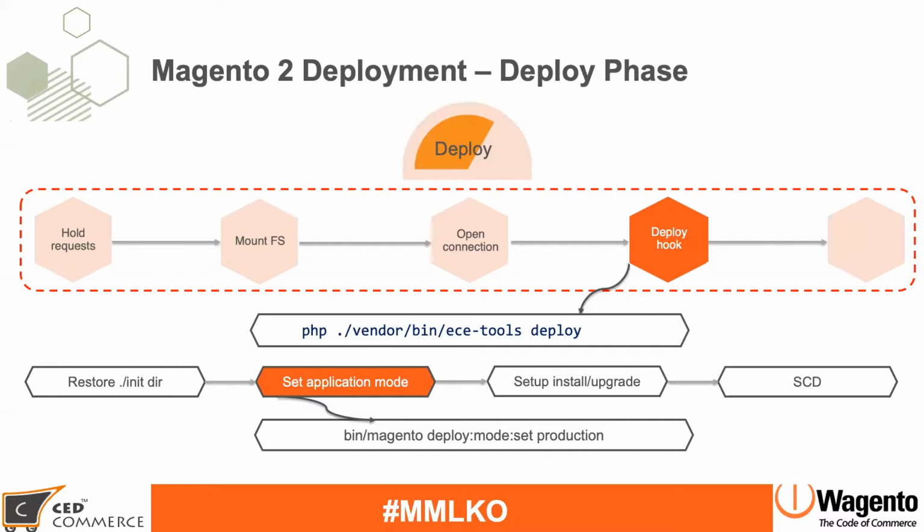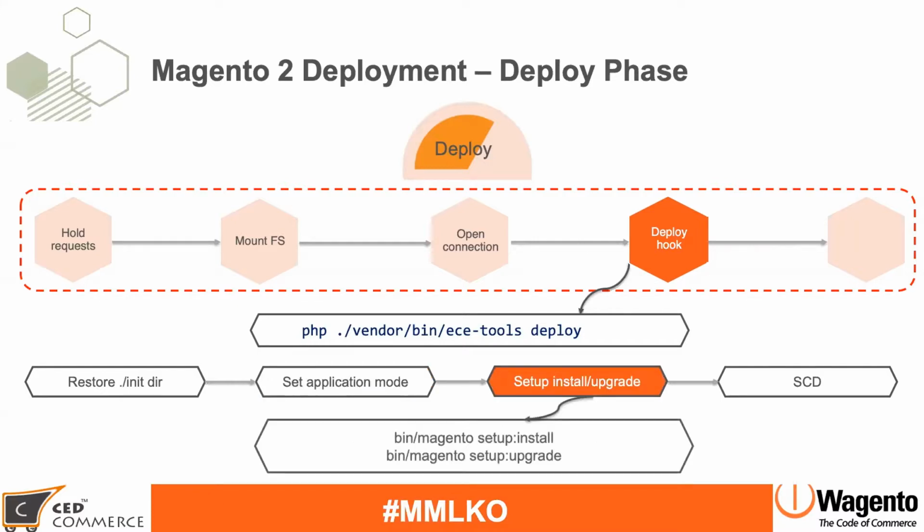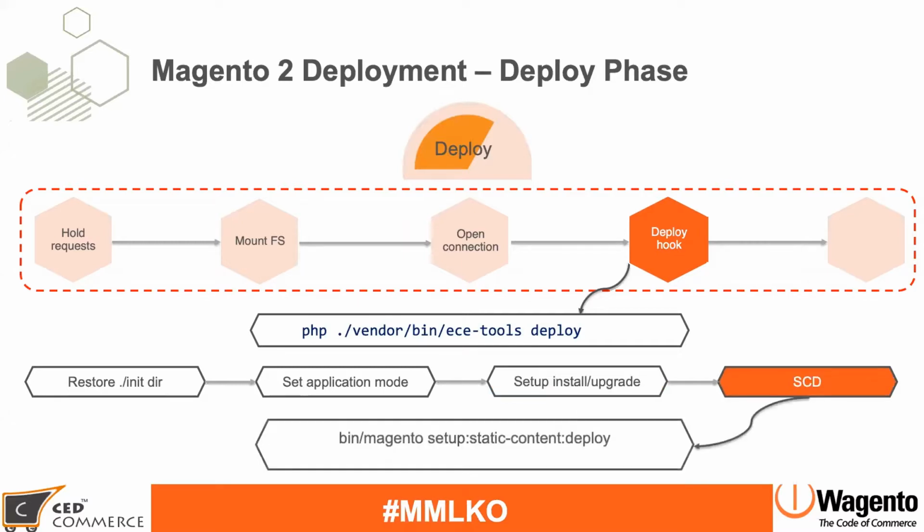So Magento will run this command in the background. Once it does that, Magento, on being Magento, runs either the setup install or setup upgrade command based on behavior. Like if your Magento is not installed, and if your Magento is already installed, then after that, the 4th step in the deploy hook is the SCD.